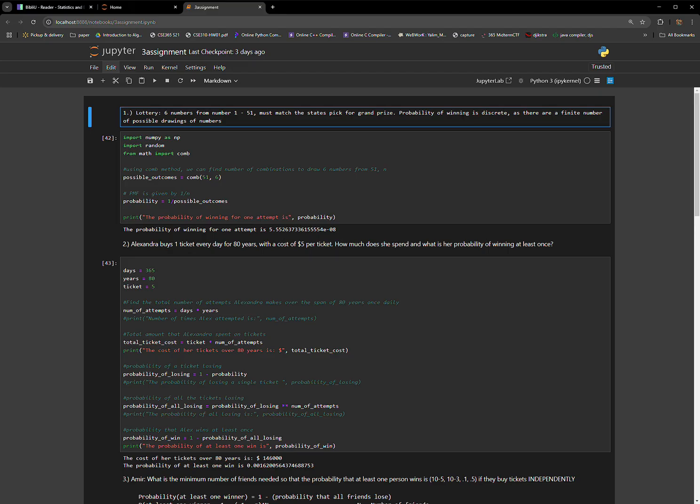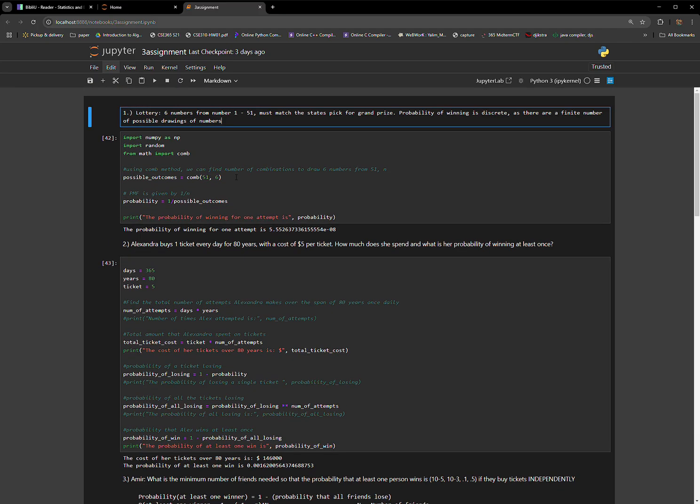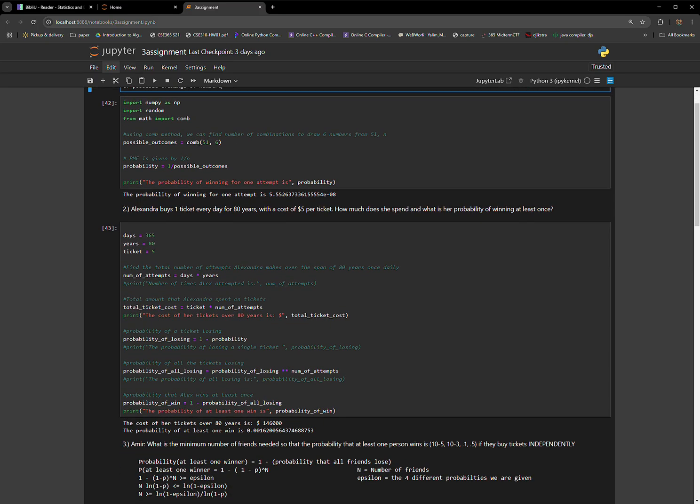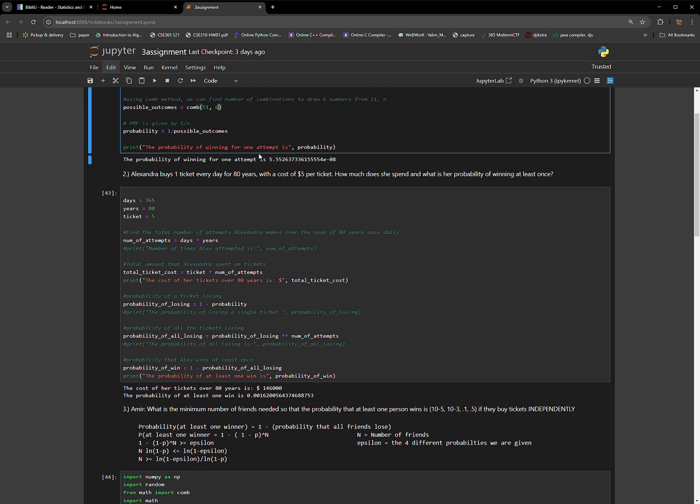So the probability of winning is discrete, as there are only a finite number of possible drawings. Even though it's a very large amount, it's still finite, and you can find that by doing the combination: 51 numbers and 6 picks, and you divide 1 by the possible outcomes. That gives you the probability mass function, and therefore the probability for one attempt is this number here.